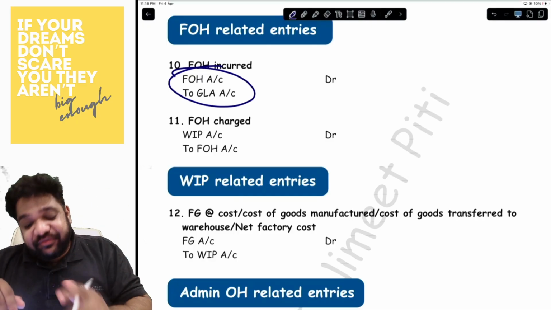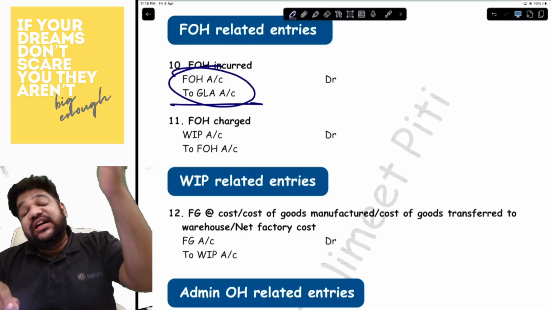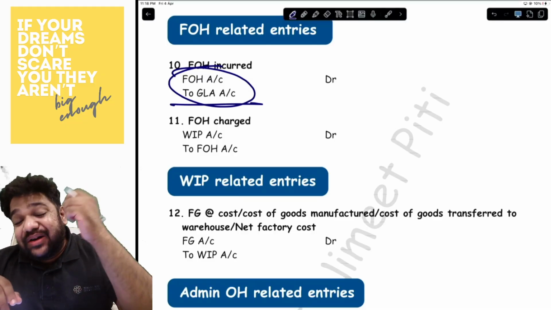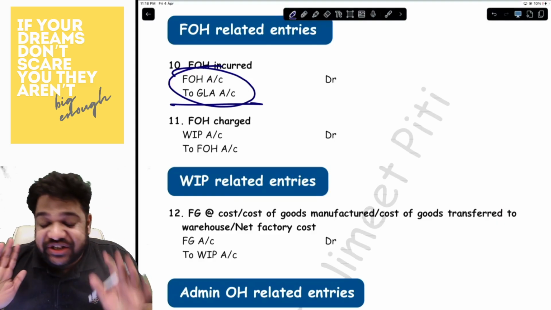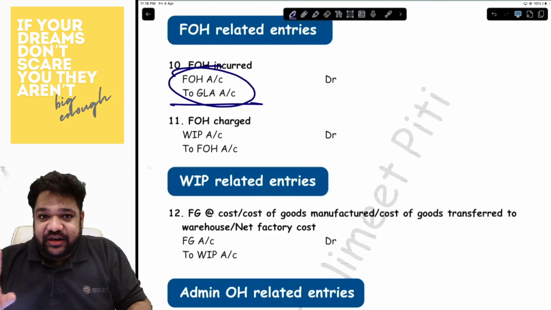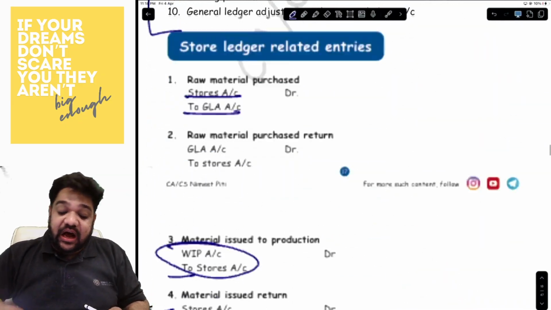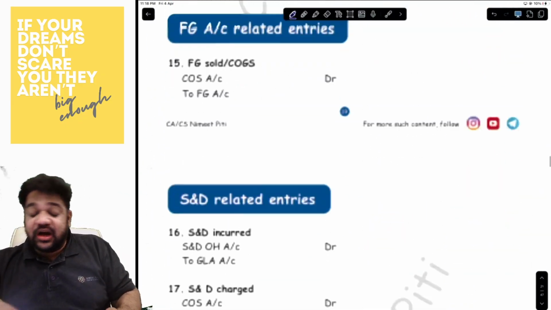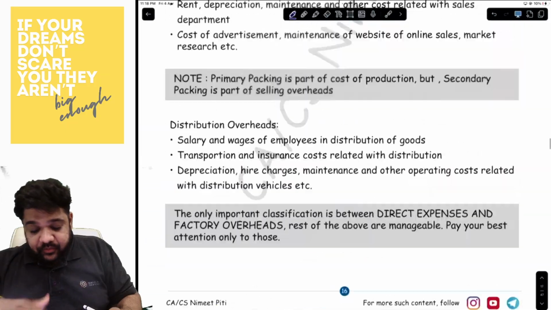The factory overhead. The first part will be factory overhead incurred. That is factory overhead to GLA. When it gets charged, it will be charged to its next account, which is WIP. So entry will become WIP to factory overheads. Okay. Now let's come back to the accounts. Cost sheet. Let's learn it from the cost sheet itself.